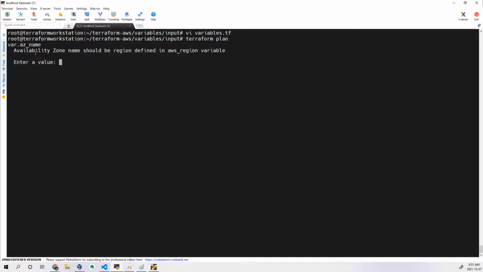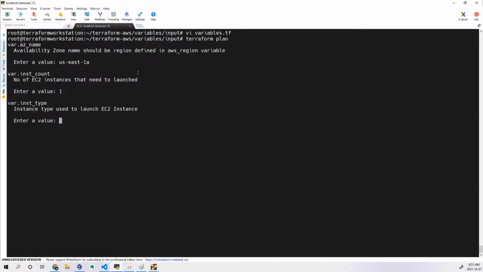This will be really helpful when you are trying to execute. Availability zone name should be a region defined in the AWS region variable. So I know that us-east-1a. Enter. Now it is asking for other variables: instance count, only one, and then var.instance_type. Let me give t3.micro.